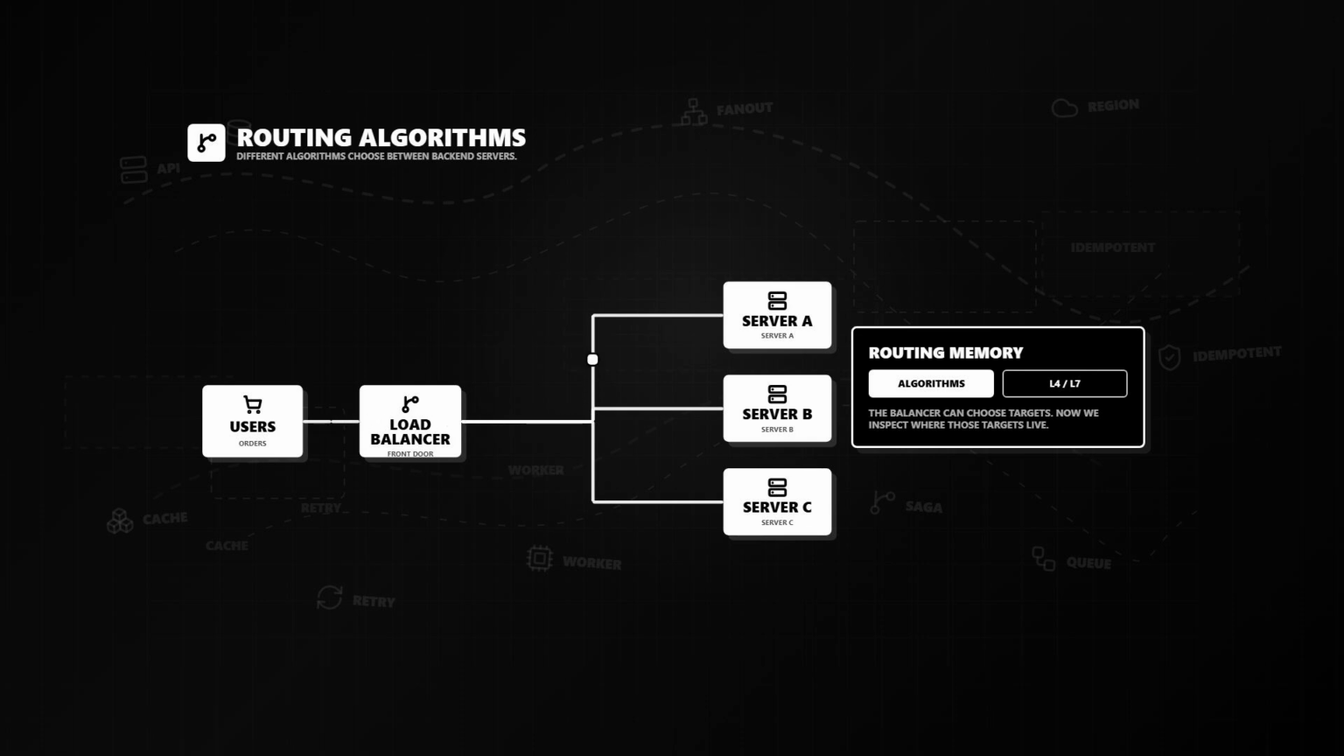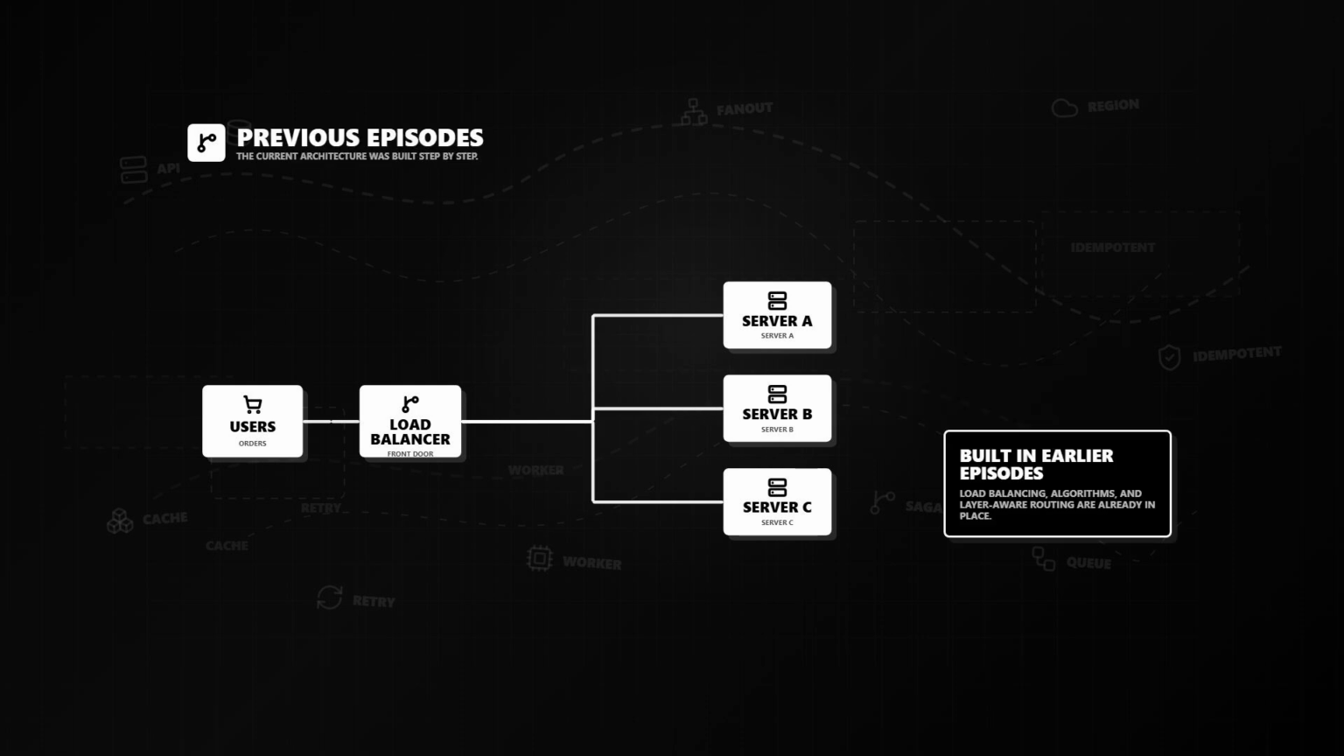We also explored how different load balancing algorithms choose between these servers and how Layer 4 and Layer 7 load balancers make routing decisions at different layers of the network. If you have not watched those episodes yet, check out the other system design videos available on the Engineering Systems channel. They will help you understand how FoodDash reached its current architecture.